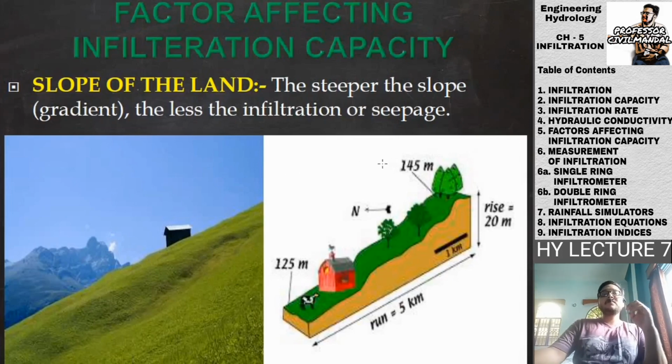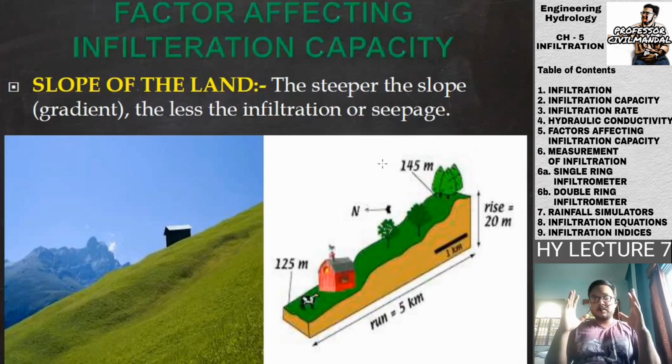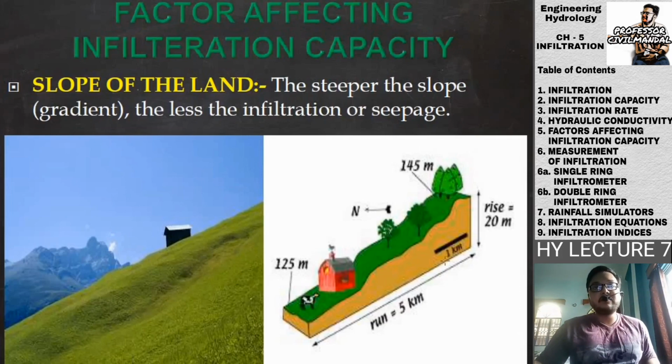One thing you try to remember is that infiltration properly occurs in the case of a flat land or a plain land. But whenever there is some slope in the land, the infiltration will be affected, and the infiltration or the seepage will be somewhat lesser if there is a steeper slope present in the particular place.